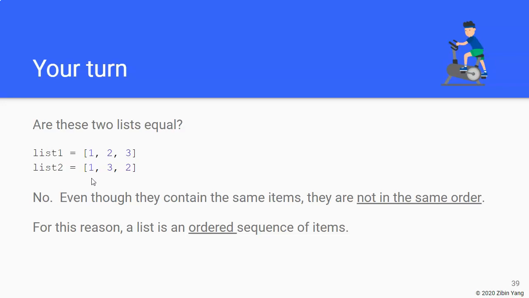So again, the way list comparison works is it starts with the first elements from both lists and then the second elements from both lists, right? So when we run into the second element here, 2 is not the same as 3, so these two lists are not the same. So again, I want to emphasize that a list is considered an ordered sequence of things. So order is very important in lists.